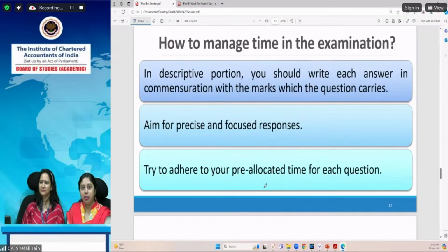That will definitely help you in leading you towards your success. So make it a habit that you will not leave any question unanswered.